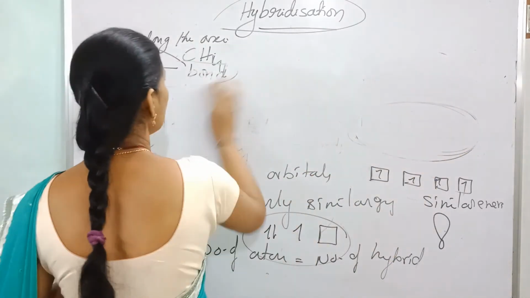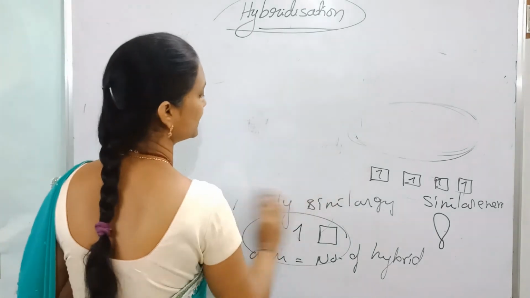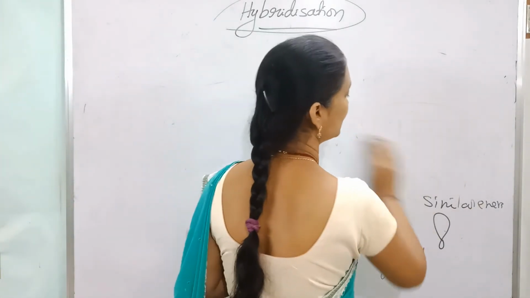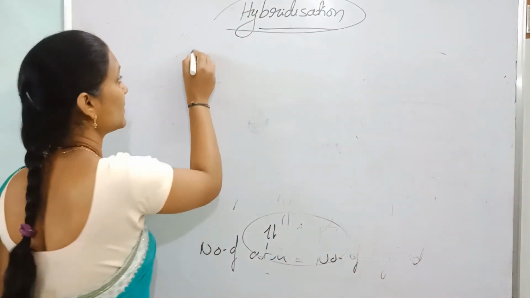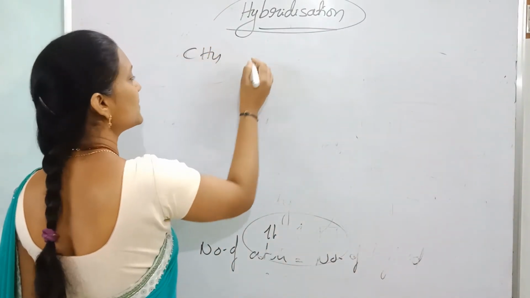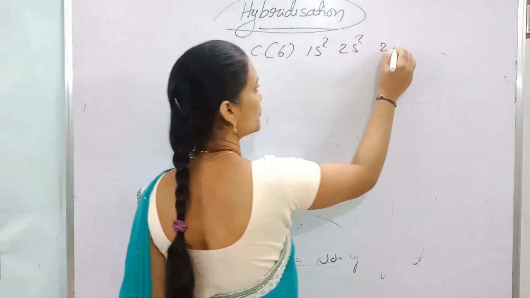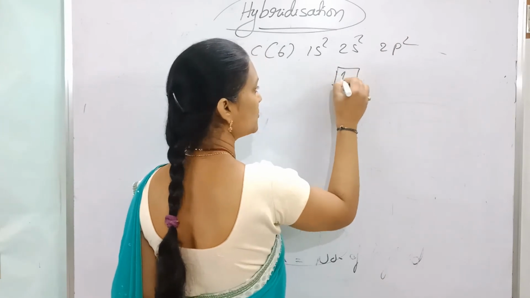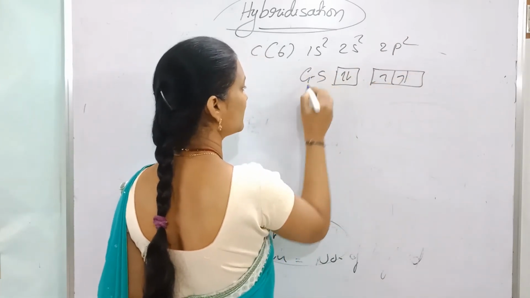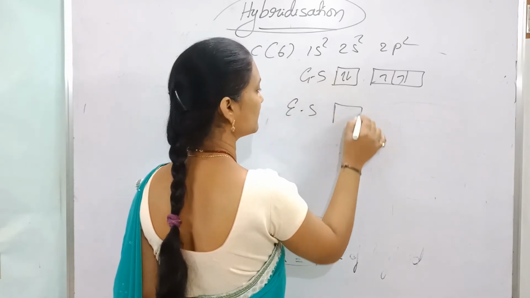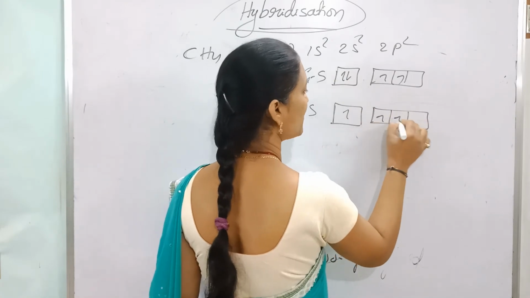Now see this CH4 molecule formation. The center element is carbon, atomic number 6, 1s2 2s2 2p2. In the ground state it is 2s2 2p2, and in the excited state an electron jumps, giving 4 unpaired electrons in 4 orbitals.